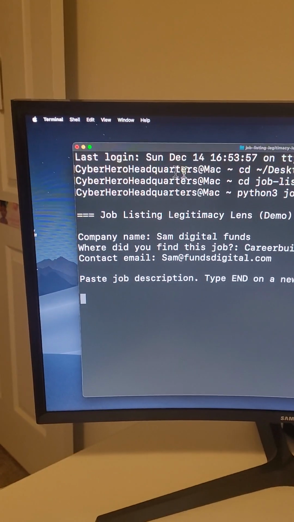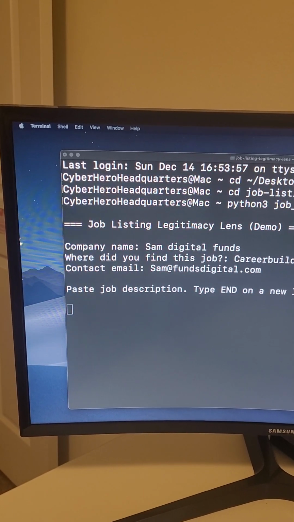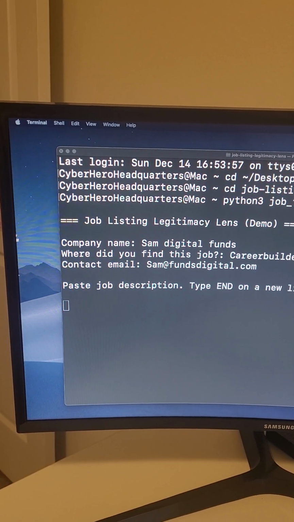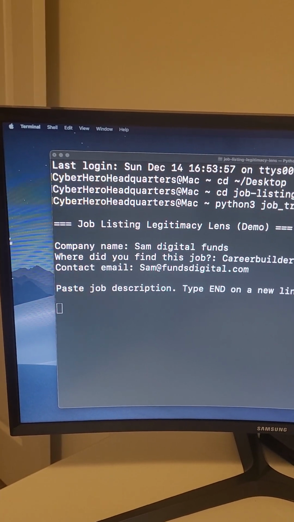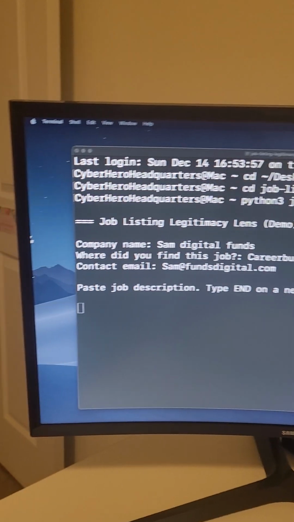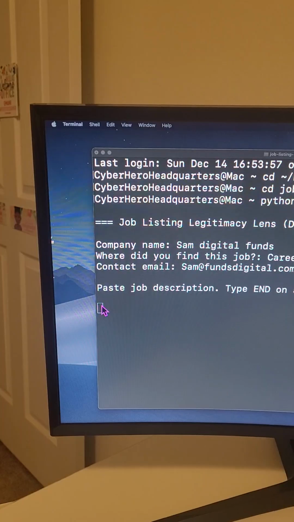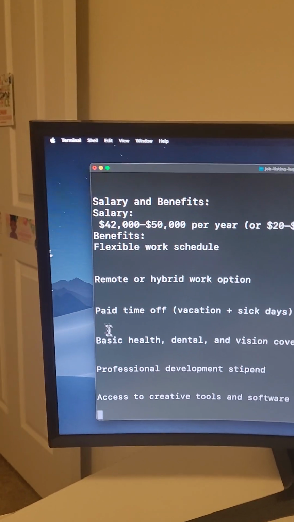Okay, so now we're going to go to the good job description. So look at your tabs. Okay, and that's already selected. So you want to do edit and copy. Okay, so we want to paste it, and this should give us a good score because she has the salary.